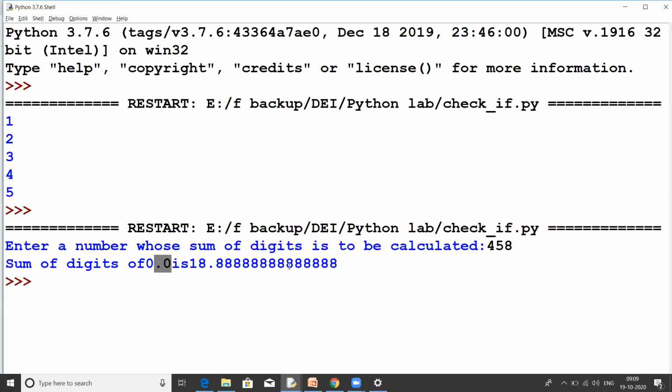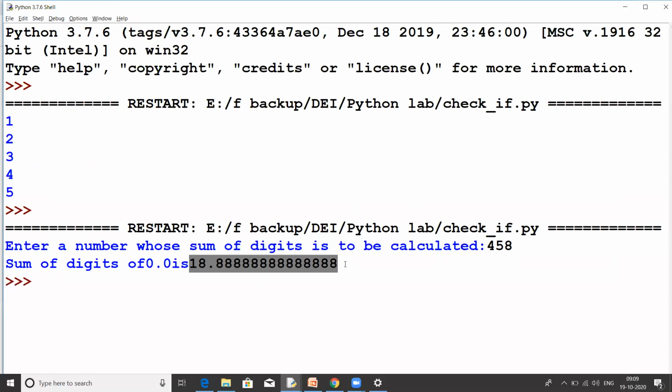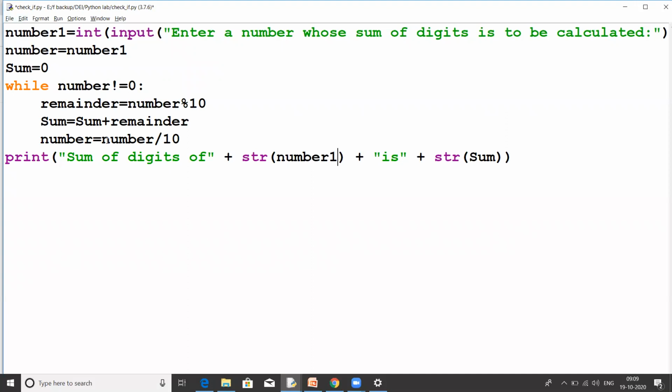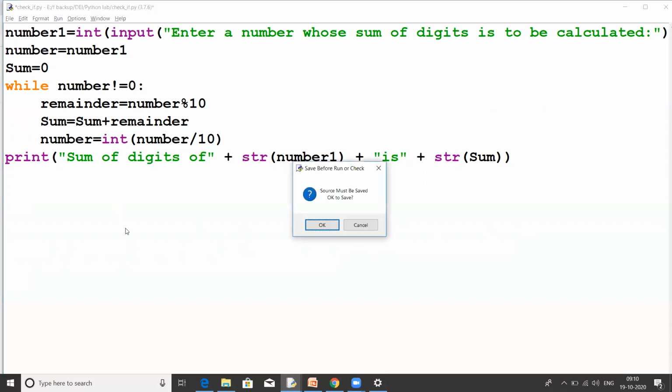Next, what happened there is I got this sum as a floating number. We have some floating digits here. That is because this division is giving us floating numbers, not only the integer part but also the floating part. So what I will do is simply typecast this division here. Okay, now we can run this.